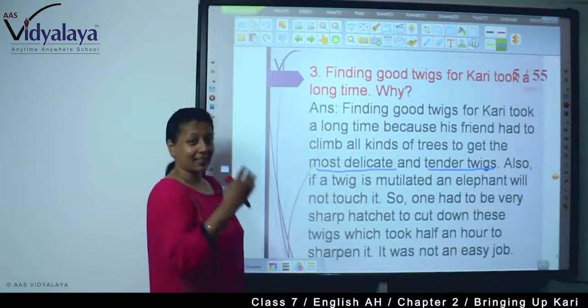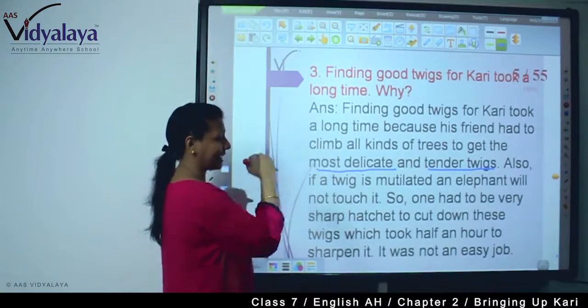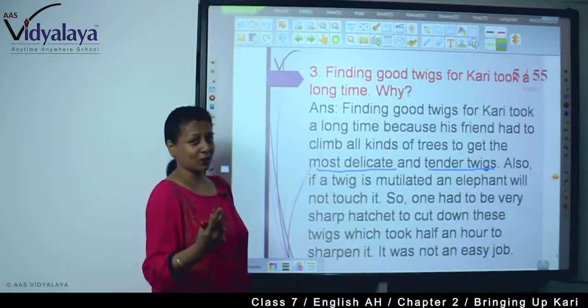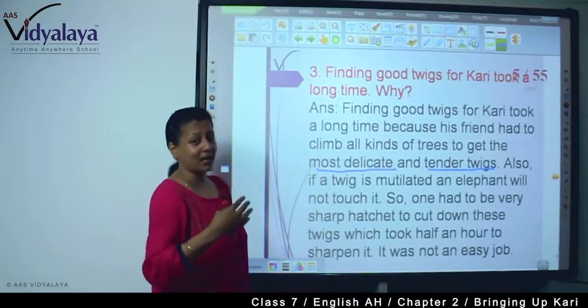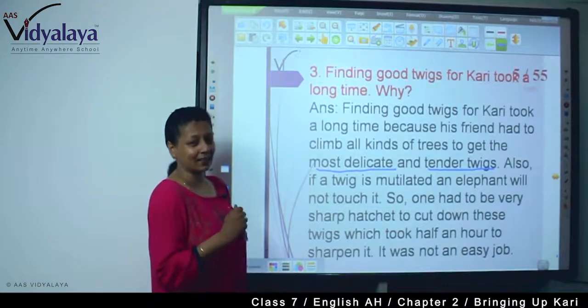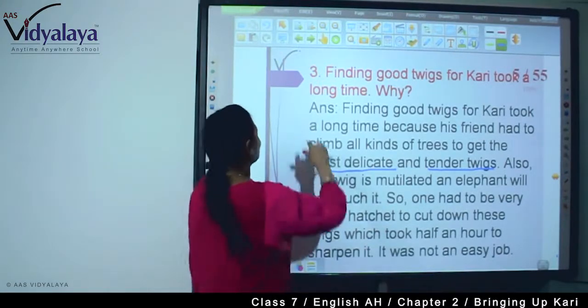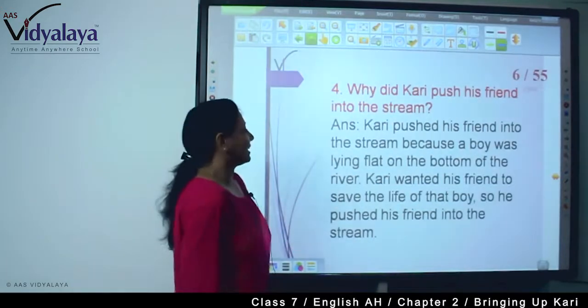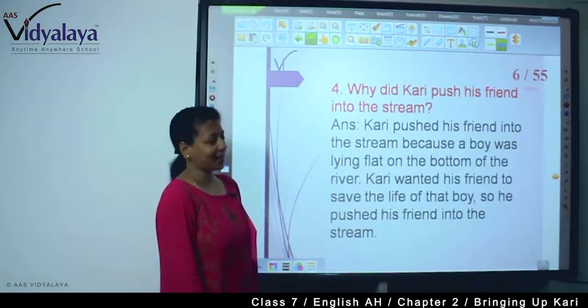See, Curry, an elephant, and twigs, all delicate and tender and not mutilated also. And to sharpen those twigs, it took half an hour. And who was doing all these things? A 9-year-old boy. It was not an easy job. Yes, we can all understand. Now, why did Curry push his friend into the stream?